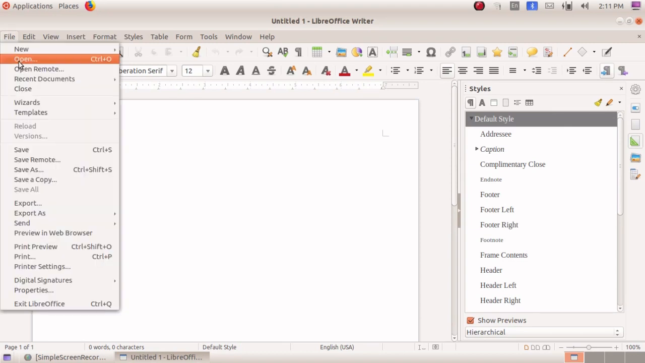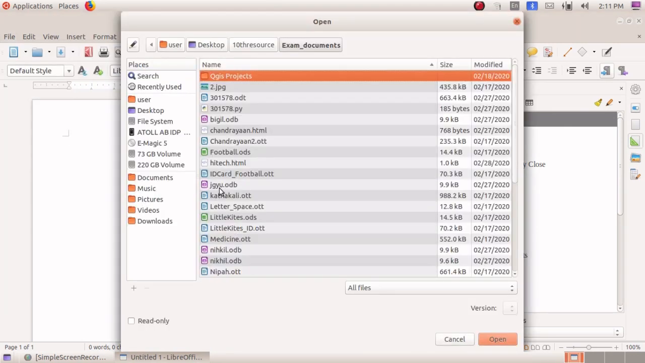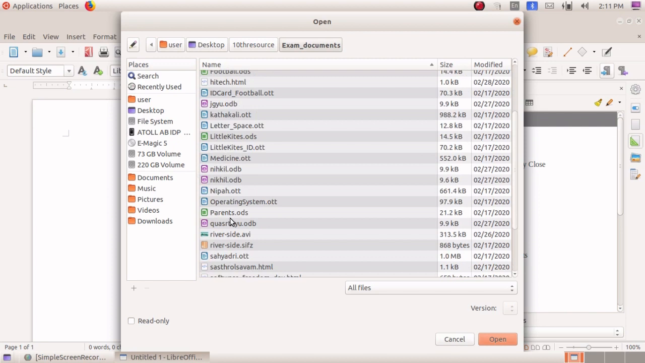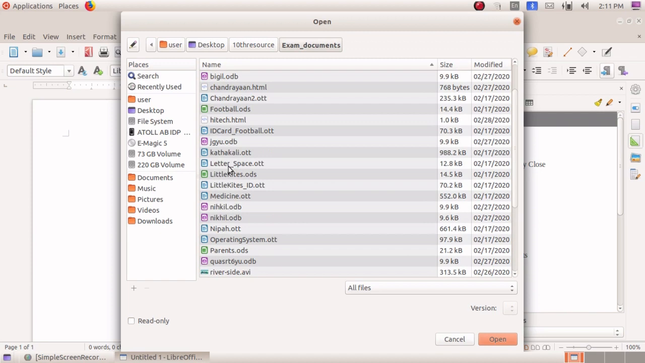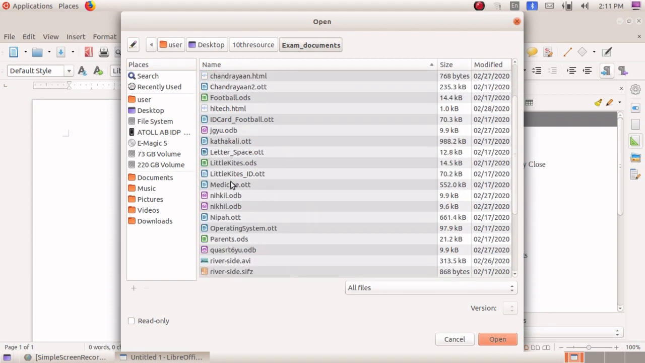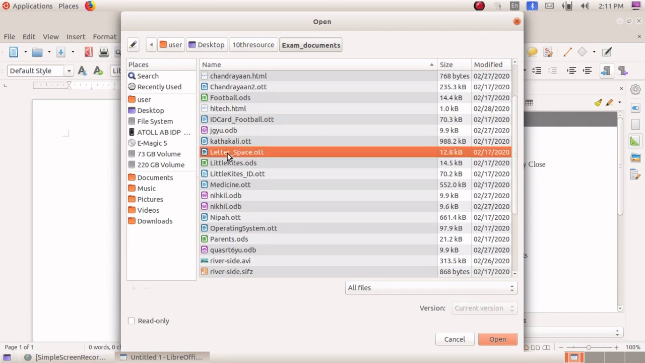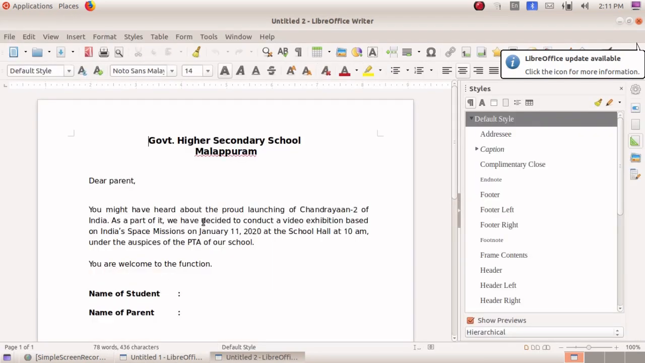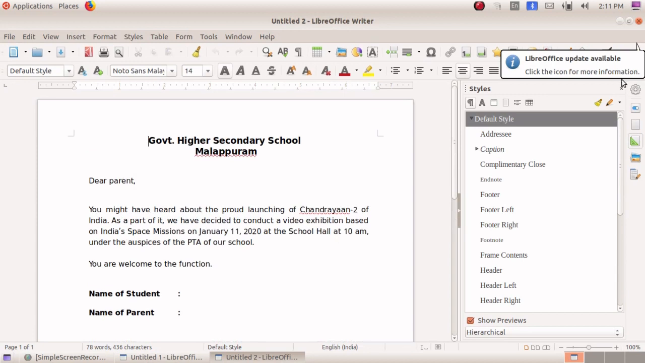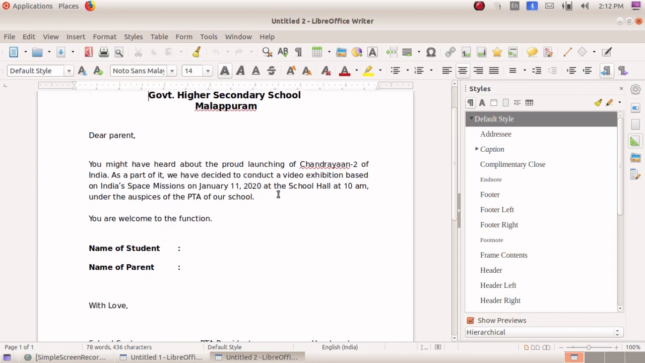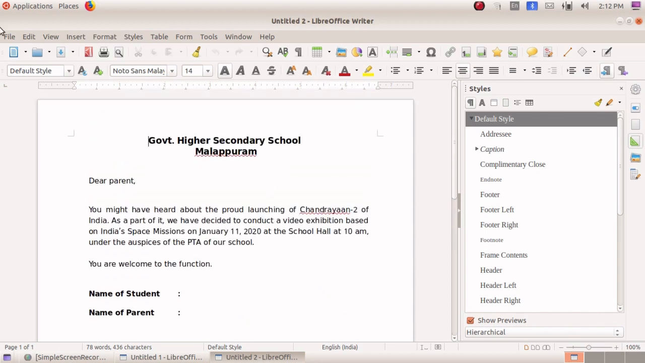So first of all I have to select the format of an invitation. Just open, go to the letter. We are sending PTA meeting letters to our parents, so just select that letter. And here you are getting "Dear parent" like this. Next you have to add an address and the name of the students for the meeting.